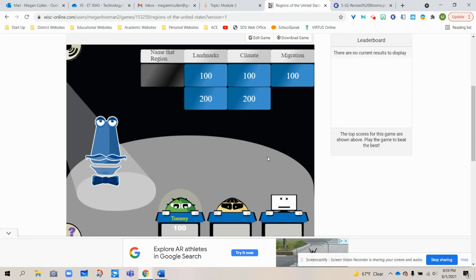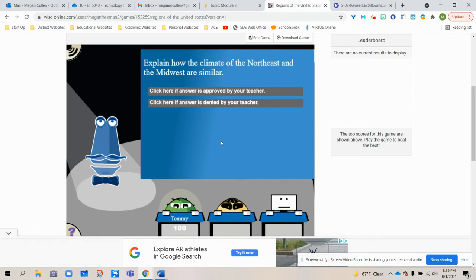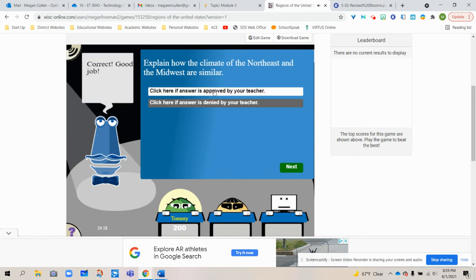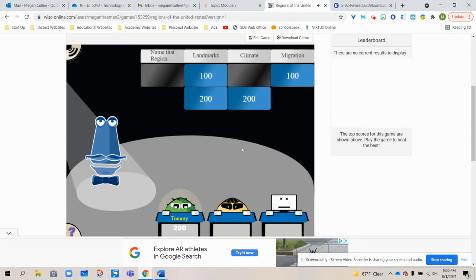For the understanding category, a student might see a question such as this one. Explain how the climate of the Northeast and the Midwest are similar. So this is an understanding question about the different climates of the regions. The student would explain their answer to the teacher, and if the teacher approves their answer, they would click on the first choice. And if the teacher says their answer is wrong, they would click on the second choice. When they answer the question correctly and explain how the climates of those 2 regions are similar, they would get the answer correct.